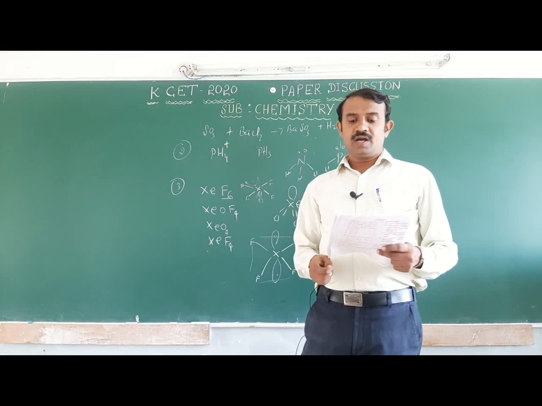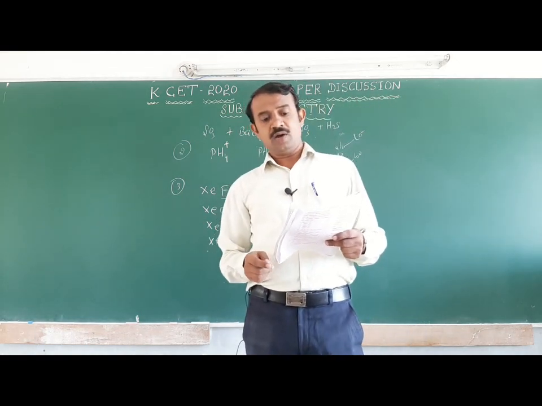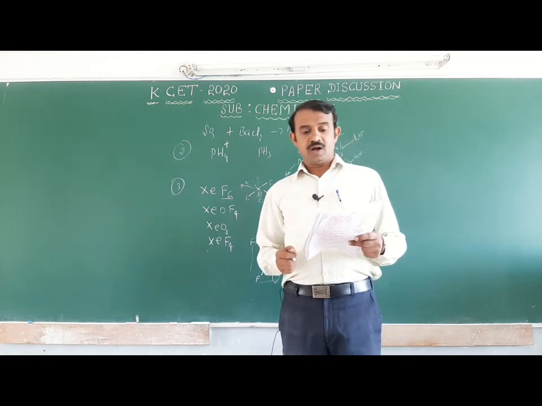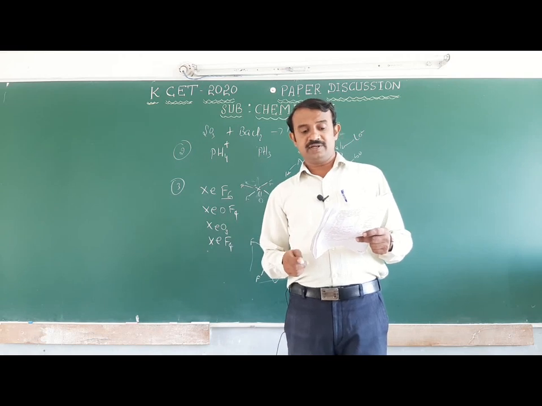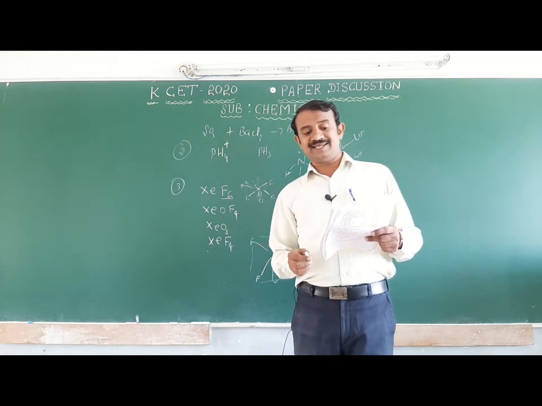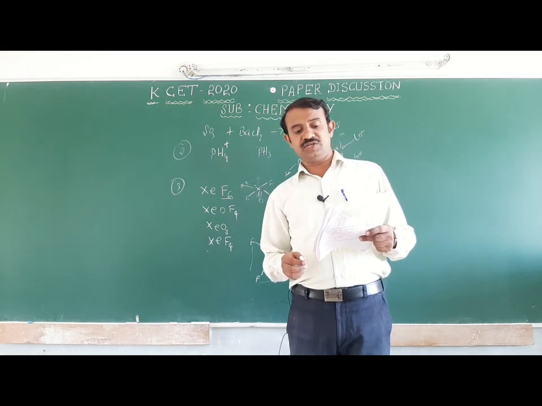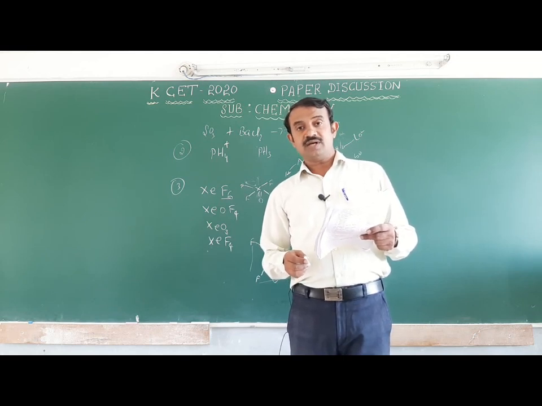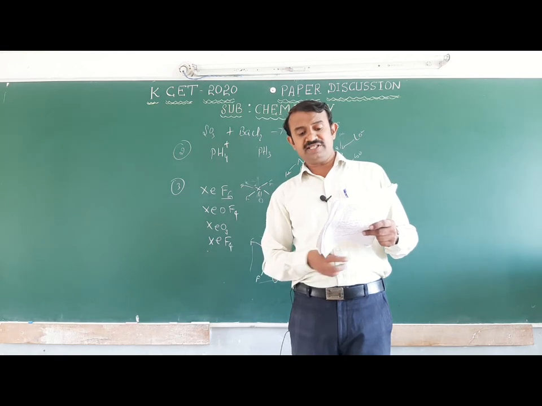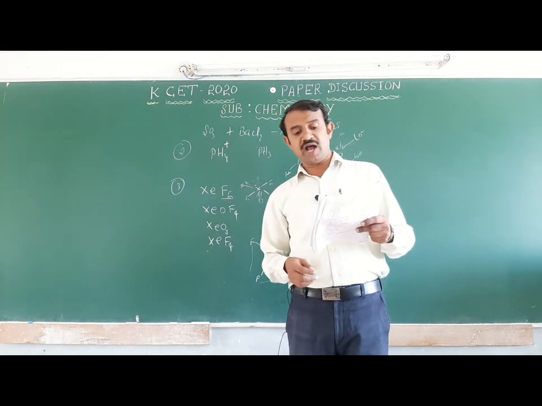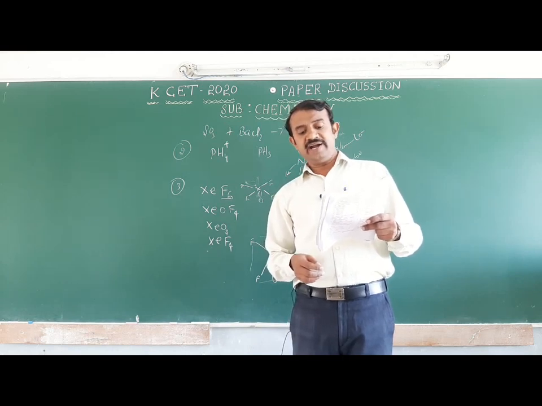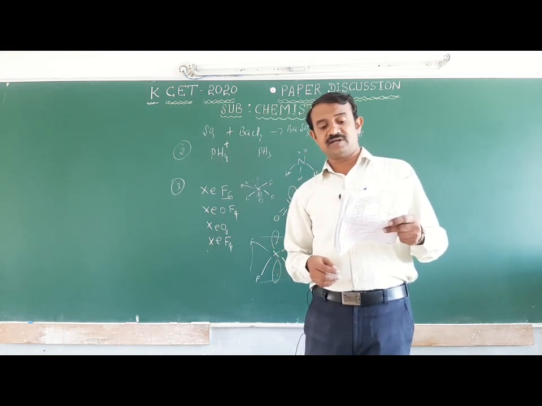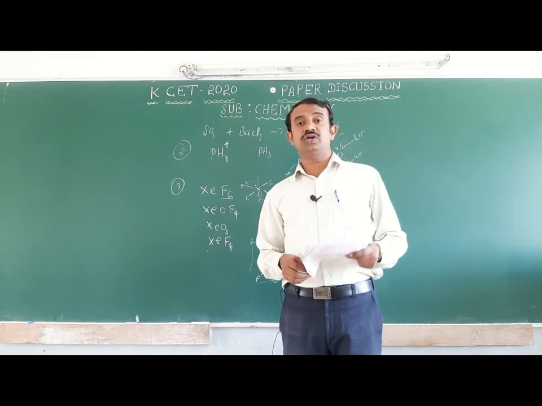Okay, next one, phosphorus pentachloride. Listen, the option A: all the 5 bonds are equivalent in phosphorus pentachloride. Option B: exists as an ionic solid in which the cation has octahedral structure and the anion has tetrahedral structure. Option C: on hydrolysis gives an oxo acid of phosphorus which is tribasic. Next: on hydrolysis gives an oxo acid of phosphorus which is a good reducing agent.